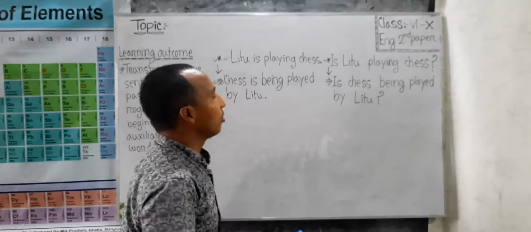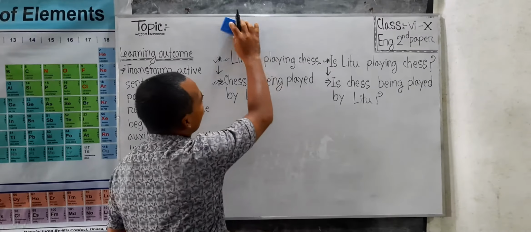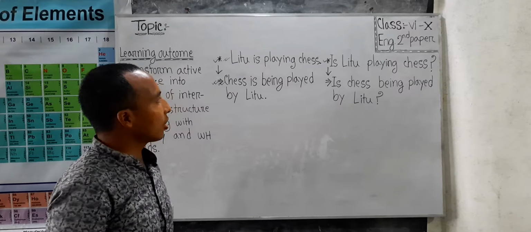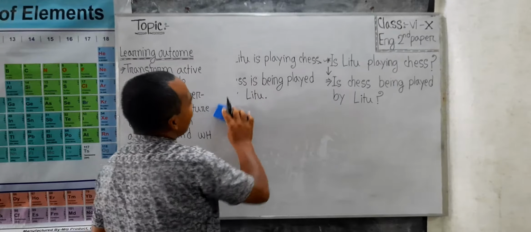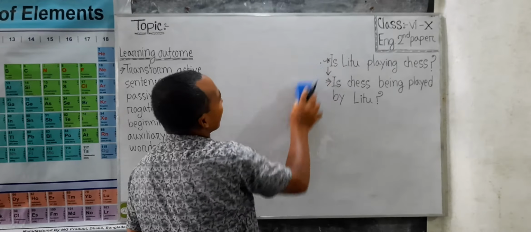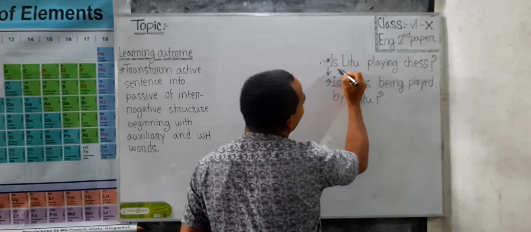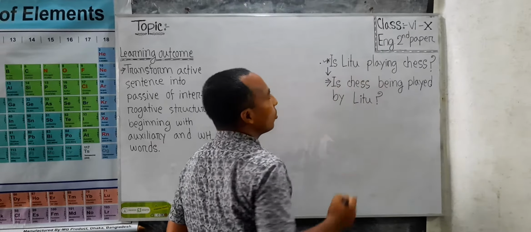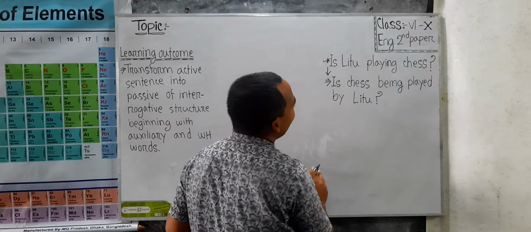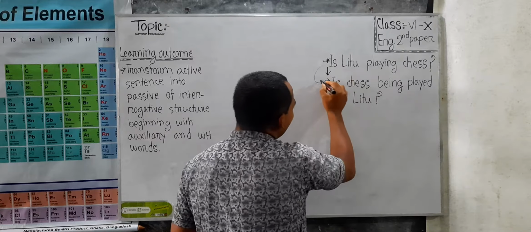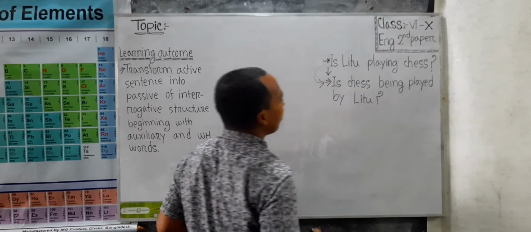I have taught you such kinds of problems in my last lecture, but I have mentioned it just to make you remember it again. From this, I am coming to this sentence. You can see "Is Litu playing chess?" This is a sentence of interrogative structure, and it has been changed here: "Is chess being played by Litu?"